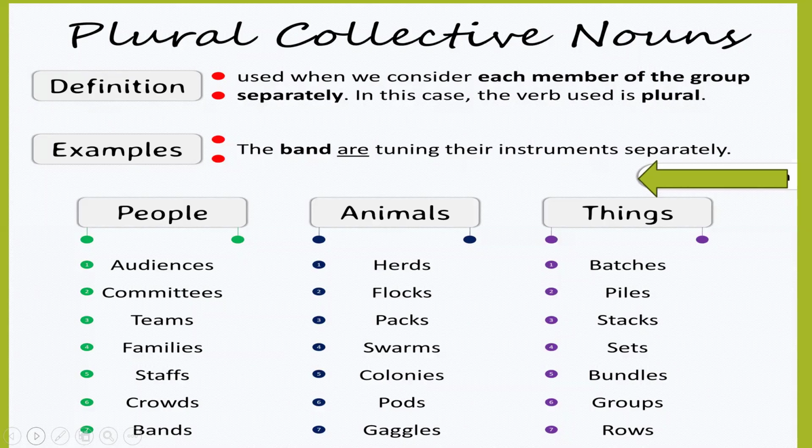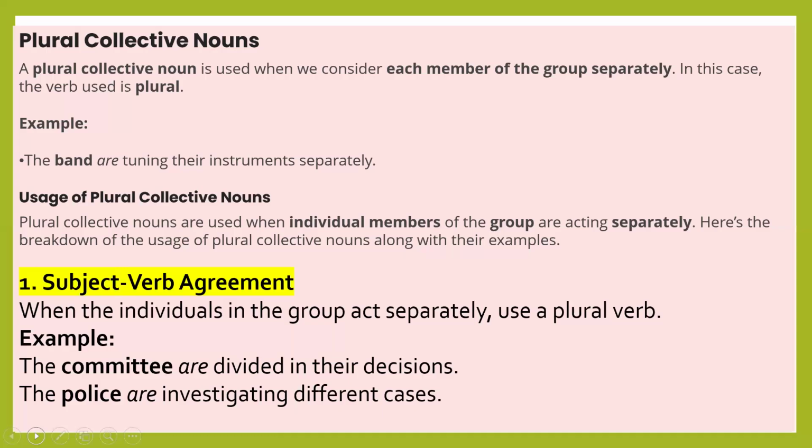So people, audiences, committees, teams, families, staffs, crowds, bands, for animals, herds, flocks, packs, swarms, colonies, pods, gaggles, things, batches, piles, stacks, sets, bundles, group, rows. So plural collective nouns are used when we consider each member of the group separately. In this case, the verb used is plural. The band are tuning their instruments separately. So each member of the band is tuning their instruments separately. So we have to use plural verb.